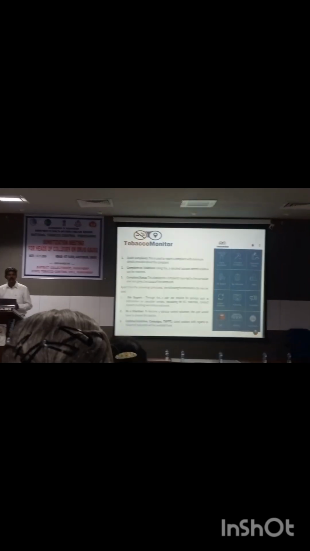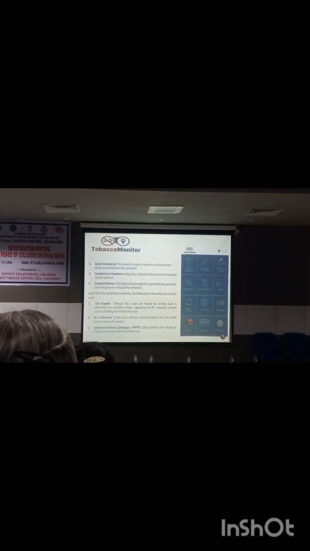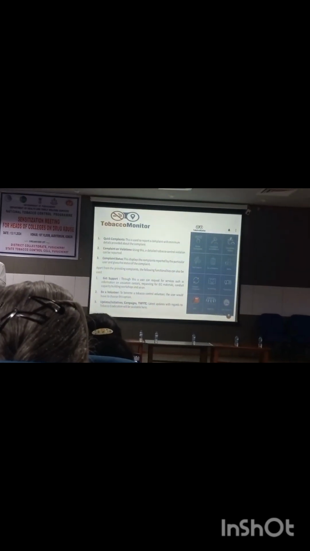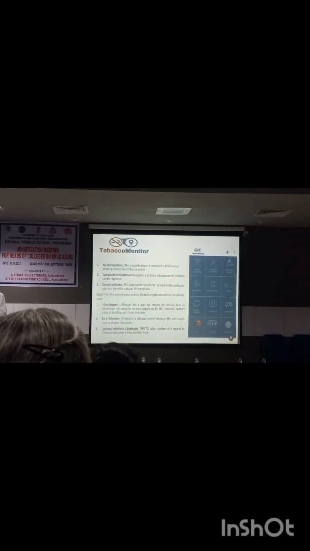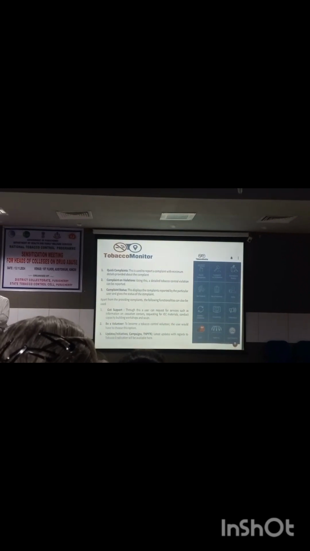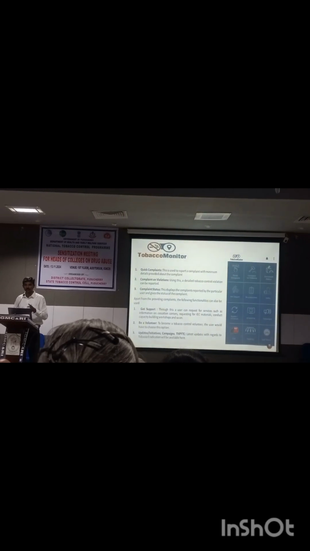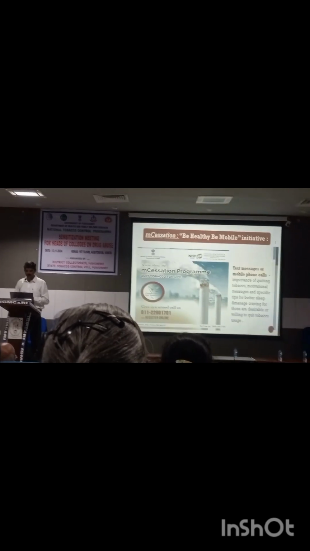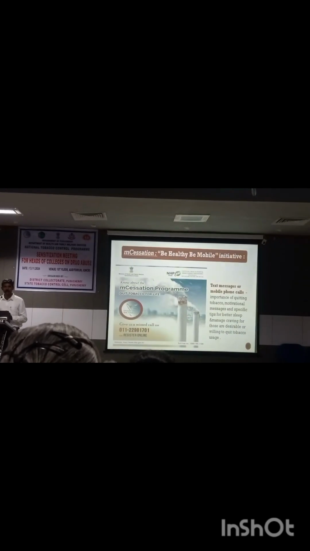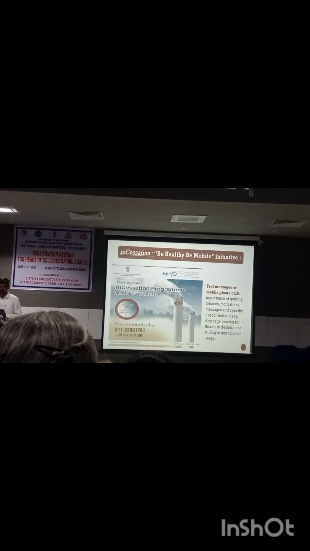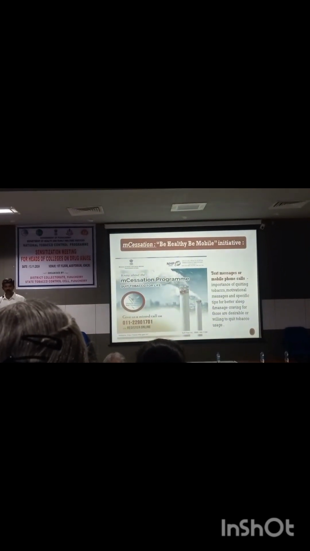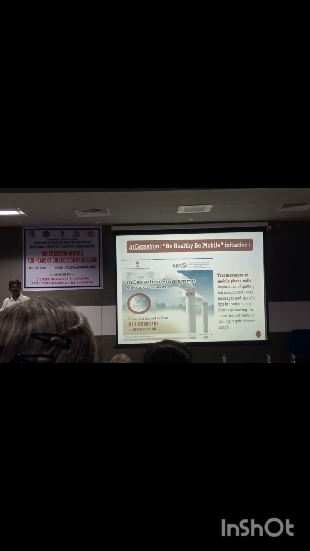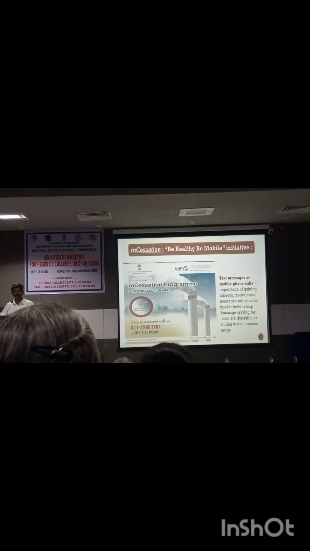So this app is developed by the Government of India to make this process easier. You can make a complaint there, and you can also check the status, whether they have taken action or not. All these things are there in one portal: making a complaint and checking the status whether it has been rectified or not. AIM Cessation is a digital health initiative under the National Health Mission for tobacco cessation. If somebody has a tobacco addiction, they can give a missed call to this number, and once they register, they will start sending SMS messages to the individual.